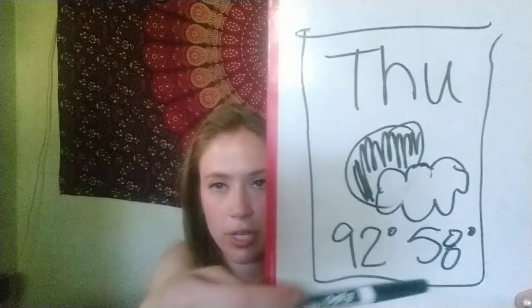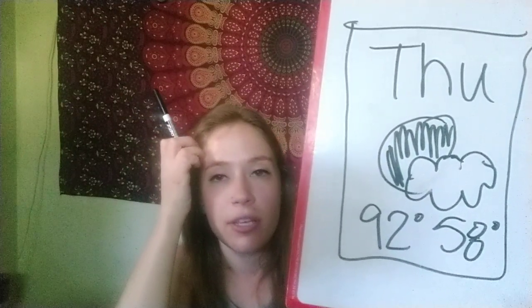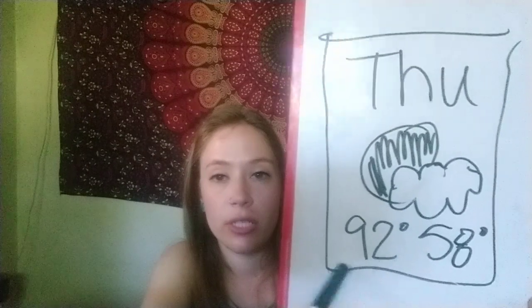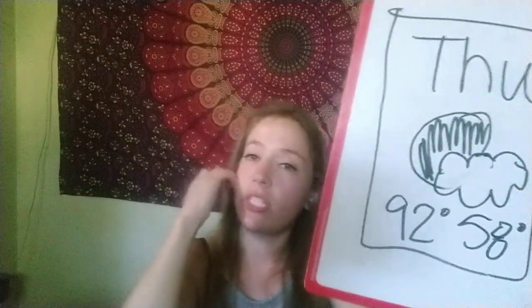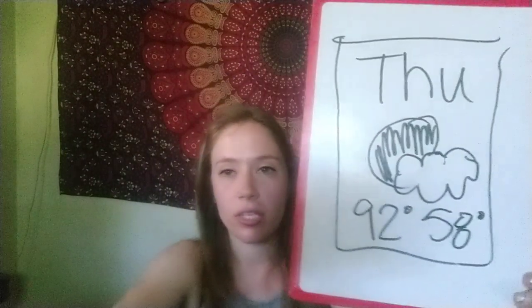So we have our blue box, then THU, which is short for Thursday, and then our weather picture for today, and our 2 temperatures. So which of these temperatures is going to be our highest temperature for today? 92 degrees or 58 degrees?